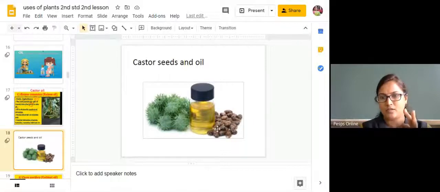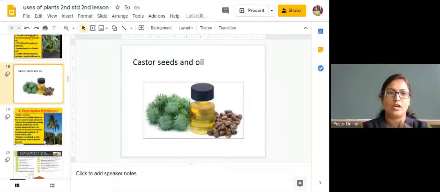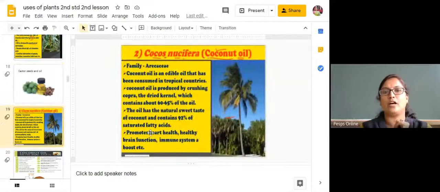This is a seed. When it is fresh in the plant, it will look like this. You have to cut it open to get these seeds. Okay, next one is coconut oil.